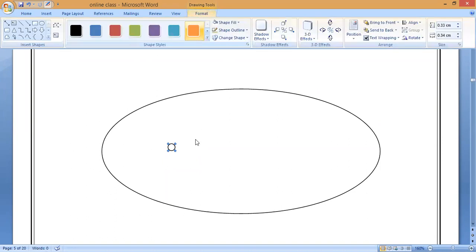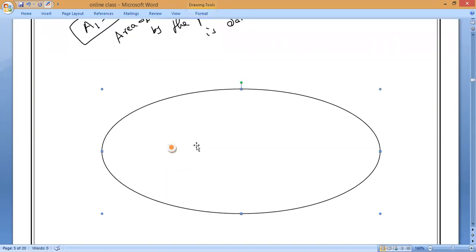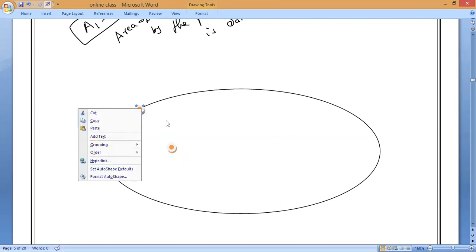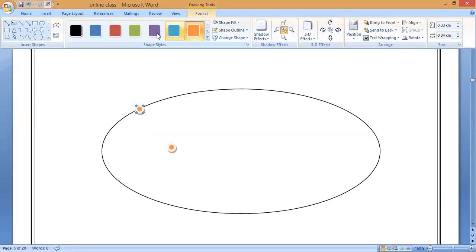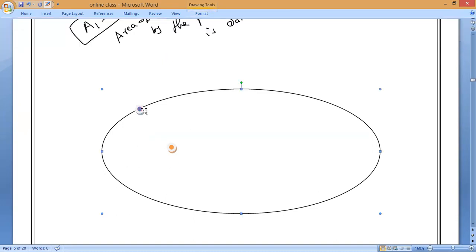See, to make you understand, I am drawing it more because you have to feel it like the original. Now, I will take this as a planet and keep it there. Now the planet is at this position. Do you understand, guys? Now is it near to the sun or far away from the sun? Near, sir. Near to the sun.